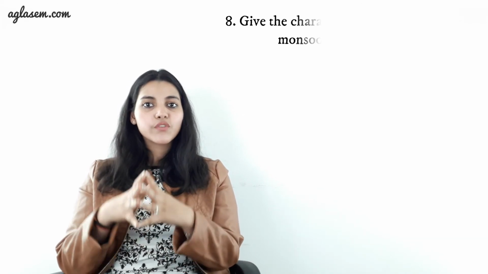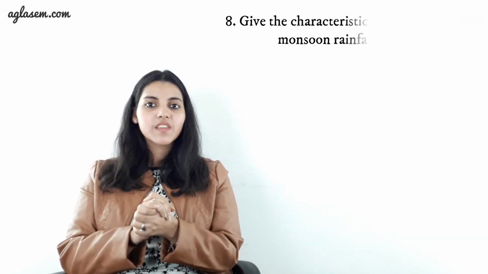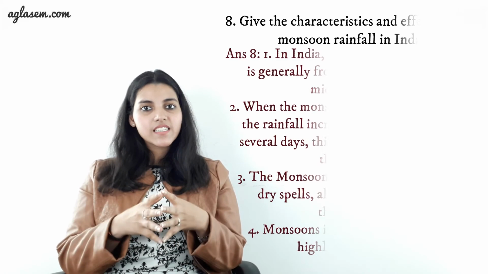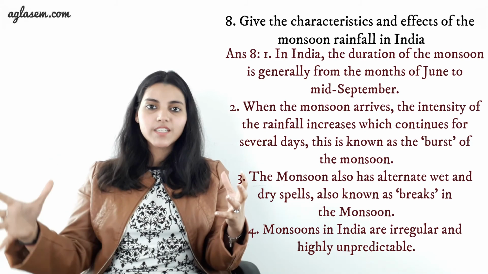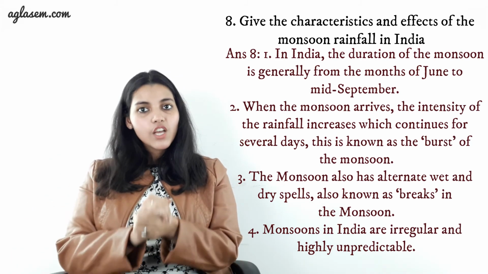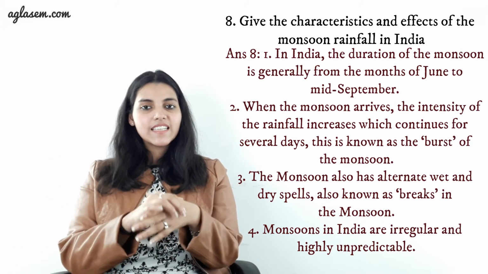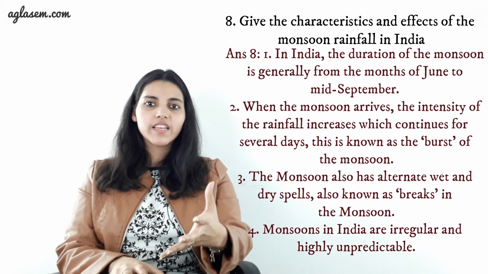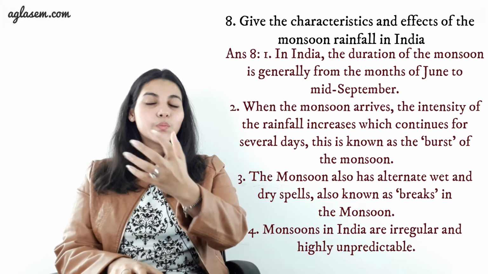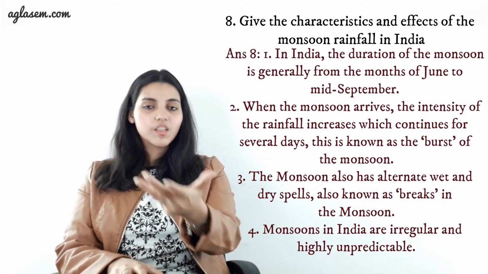Coming to the next question, question number 8. Give the characteristics and effects of the monsoon rainfall in India. Answer to this is, in India, the duration of the monsoon is generally from the months of June to mid-September. Secondly, when the monsoon arrives, the intensity of the rainfall increases, which continues for several days, and this is known as the burst of the monsoon. Number 3.